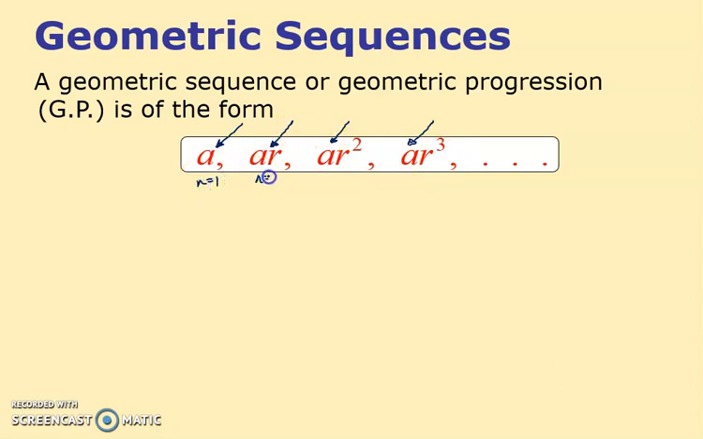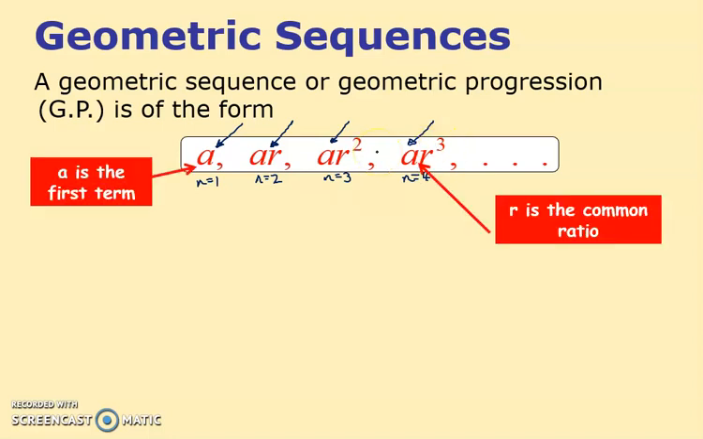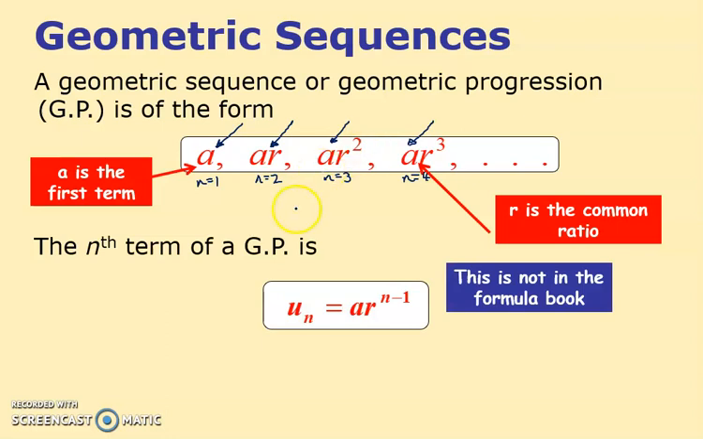This is the second term, this is the third term, and you quickly realize the term number, you have to take away 1 to get the power. And so for that reason, that's A and that's R, the common ratio. For that reason, you'll notice the nth term of a geometric progression, as it's sometimes called, or a geometric sequence, is un equals AR to the n minus 1.